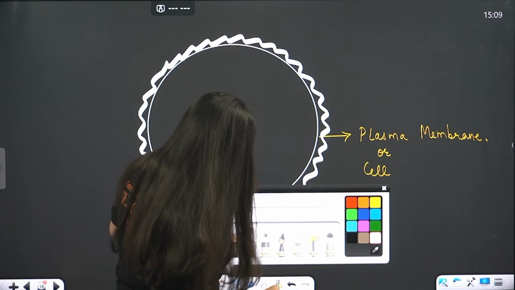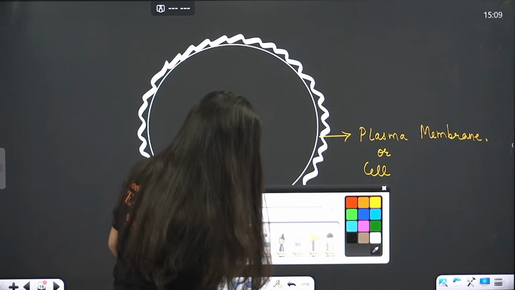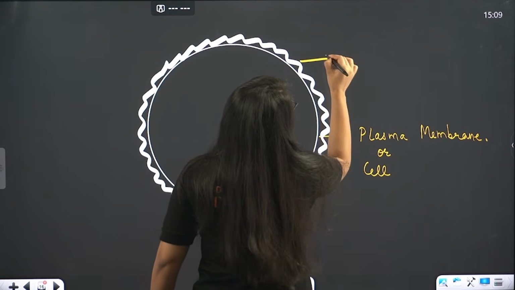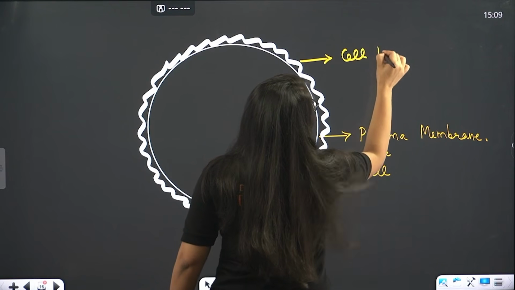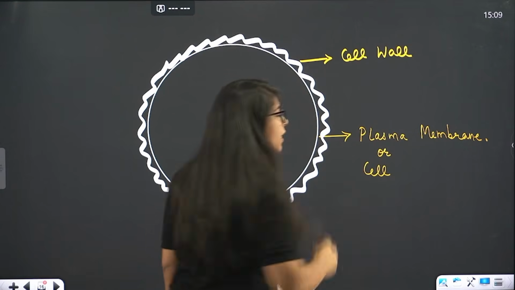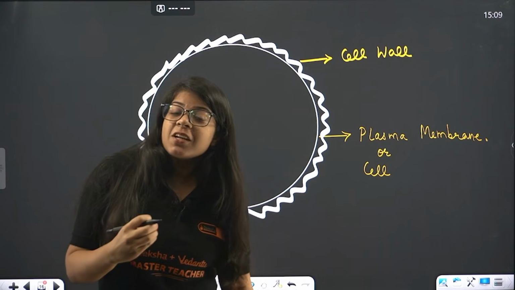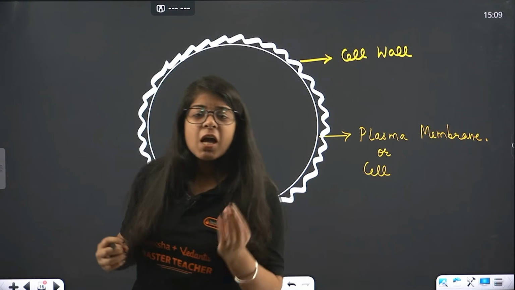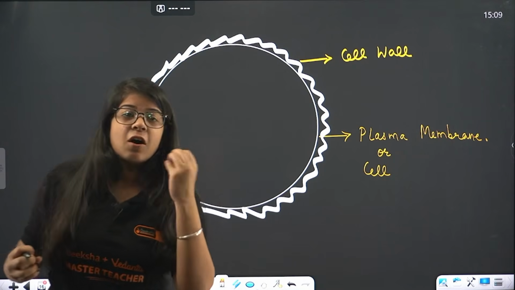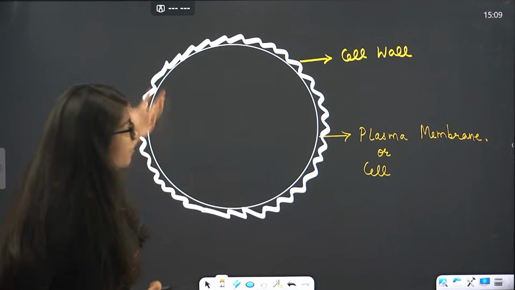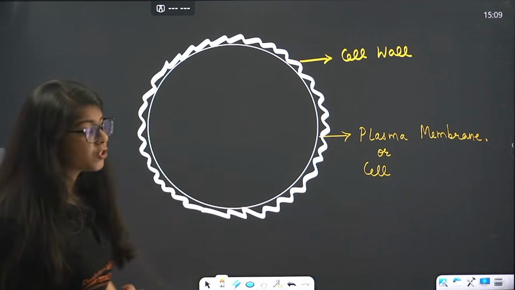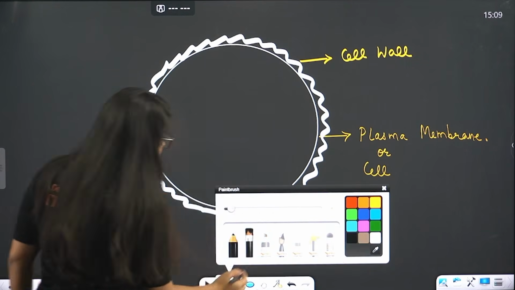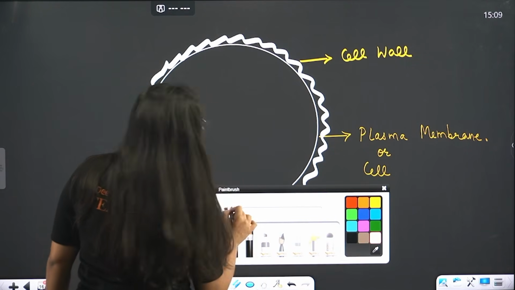This cell wall is very, very rigid. Very rigid means it does not change its shape. And a very interesting thing: this cell wall is dead. Yes, this cell wall is literally a dead part of the whole cell. Understood?